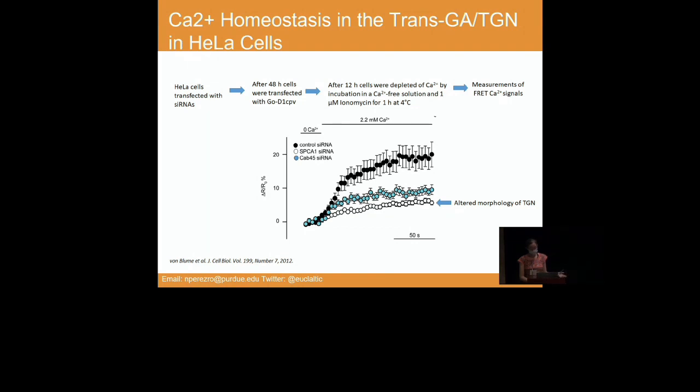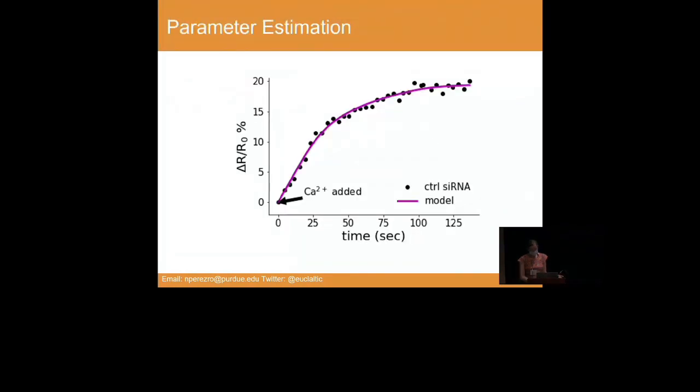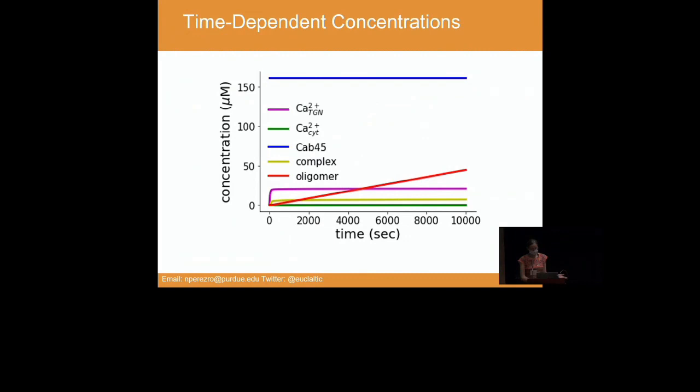Blue dots show the level of calcium when the level of Ca45 was decreased. And also you are looking here at the level of calcium when the POM was decreased, okay? Then we use the control case to fit the unknown parameter values. And here you are looking at the result of our parameter estimation.